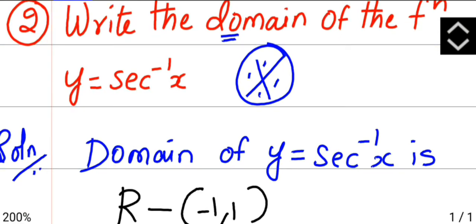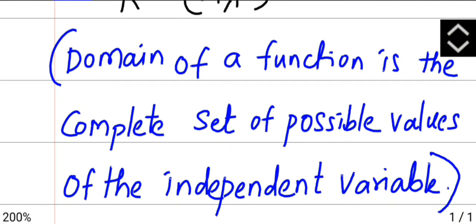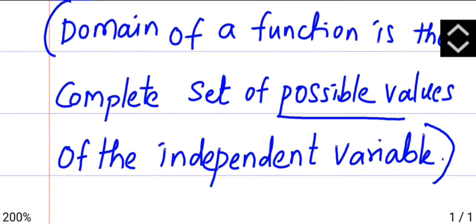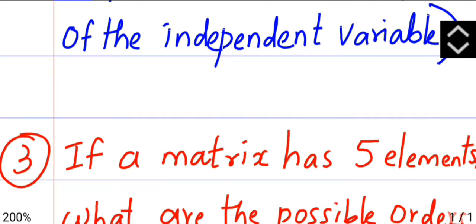So the domain of y equals secant inverse of x is all real numbers except -1 and 1. What is a domain? Domain of a function is the complete set of possible values of the independent variable. It consists of all the values which can be taken for the given function. Then it is called the domain.